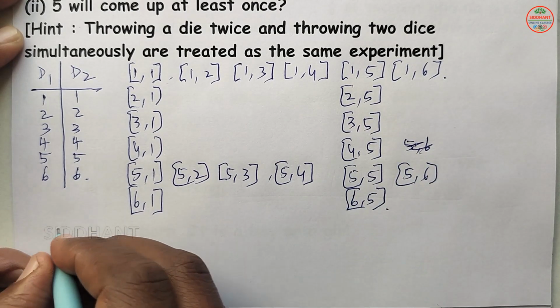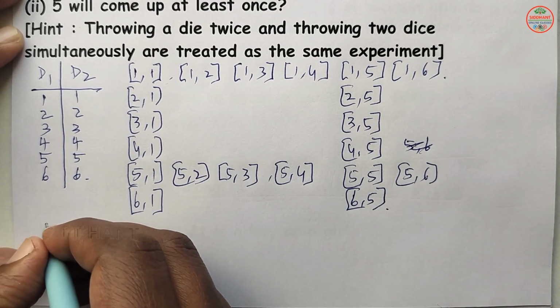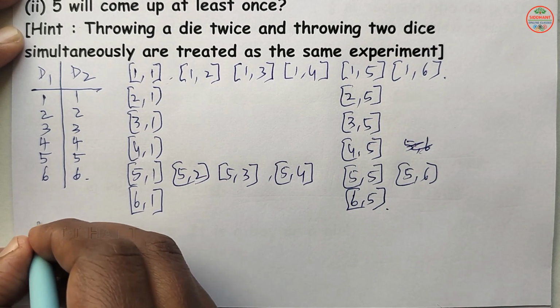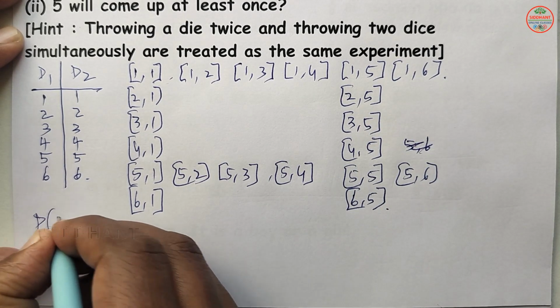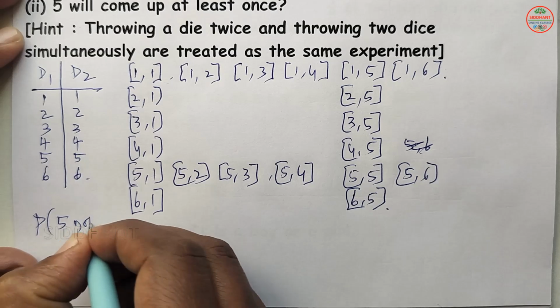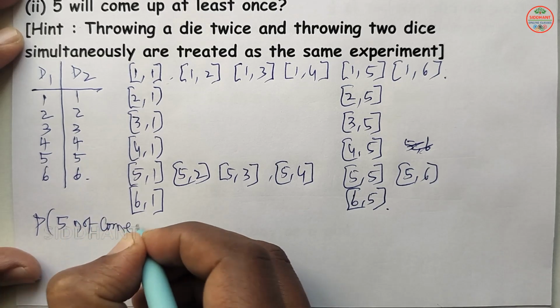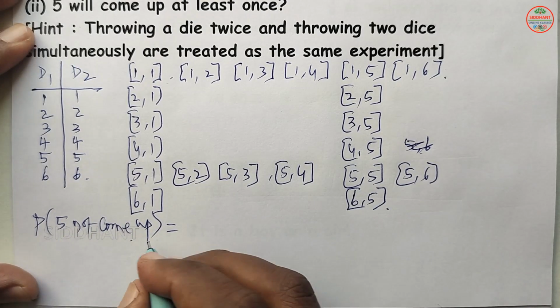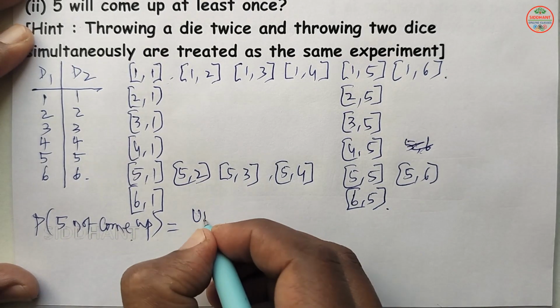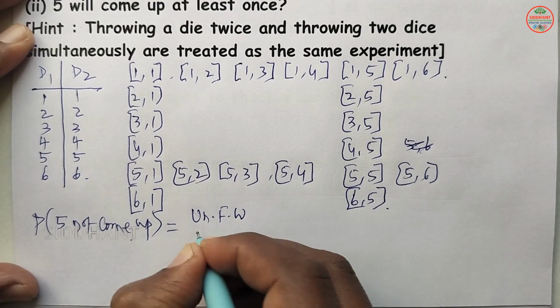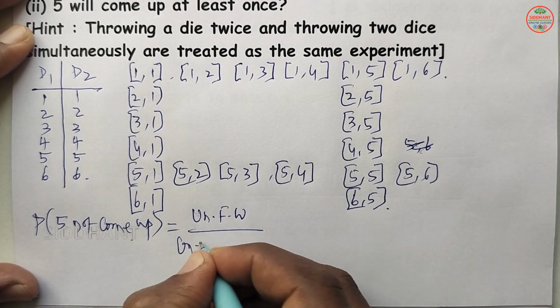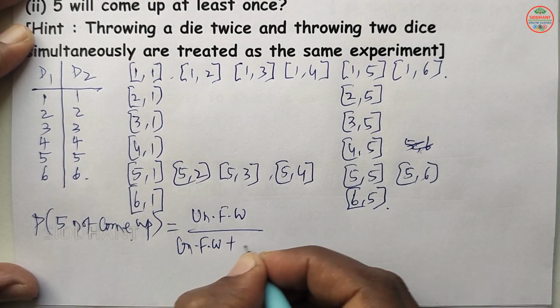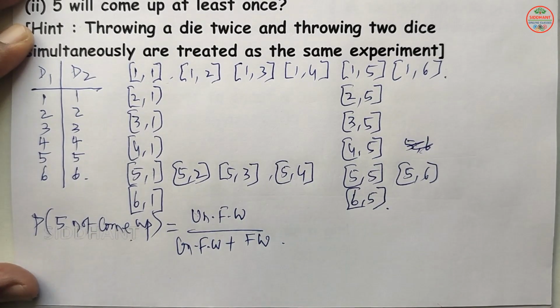The first question they asked is that 5 will not come up either time. So the probability of 5 not coming up. They are asking about the not happening side, that means unfavorable ways by unfavorable ways plus favorable ways.